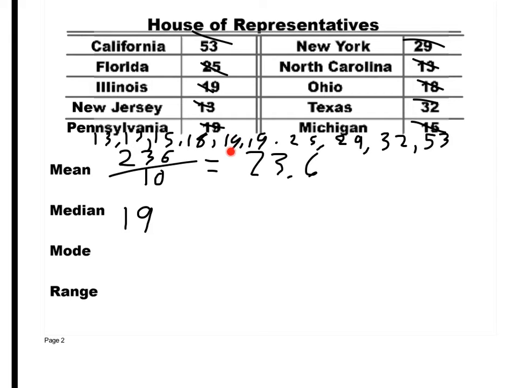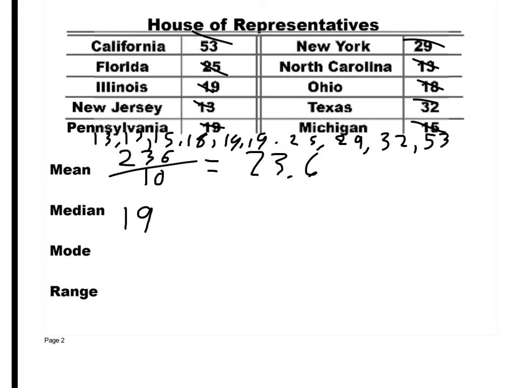If this was 18, what you do is you take the average of those two middle numbers. Okay? Anytime it's an even number of numbers, you're going to have two medians. So you average them, which means you add them up and divide by 2. Well, if you add 19 and 19 divided by 2, you get 19. Okay? But if you have 18 and 19, you actually get 18.5. So 18 and a half would be your median. So know what to do if you have two middle numbers. You take the average of those two, meaning you add them and divide by 2.